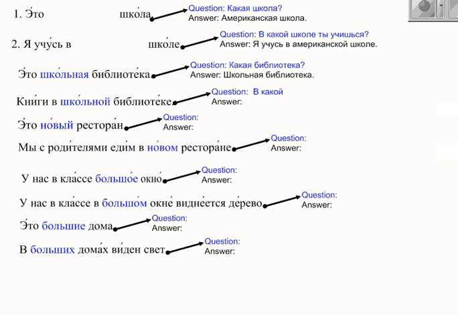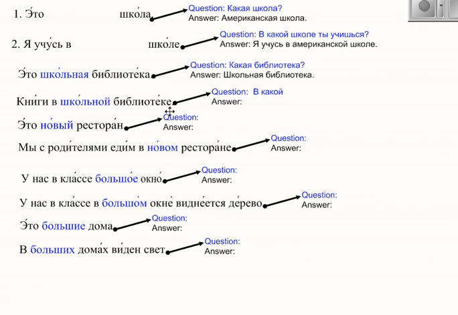So try to finish this exercise and pretend you didn't hear the answer, for example. Someone is telling you. Это школьная библиотека. And you didn't hear школьная, so you want to ask again, what did the person say? Какая библиотека? Школьная библиотека. Okay. Книги, where are the books?